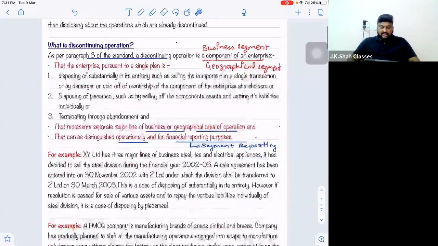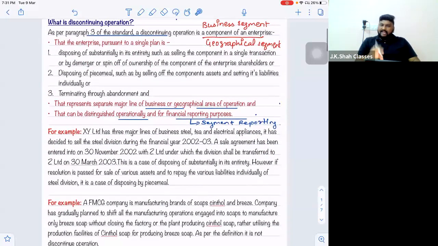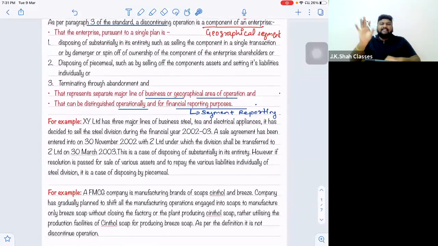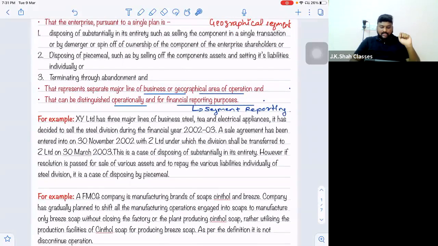So let us understand two examples now. With the help of these two examples, you can get a very clear picture of the definition. I'll just read the two examples. It says, XY Limited has three major lines of business: steel business, tea business, and electrical appliances. Now, can I say all three can be considered three different business segments? Because all three products have a risk and reward which is different from one another. Correct? It has decided to sell the steel division.